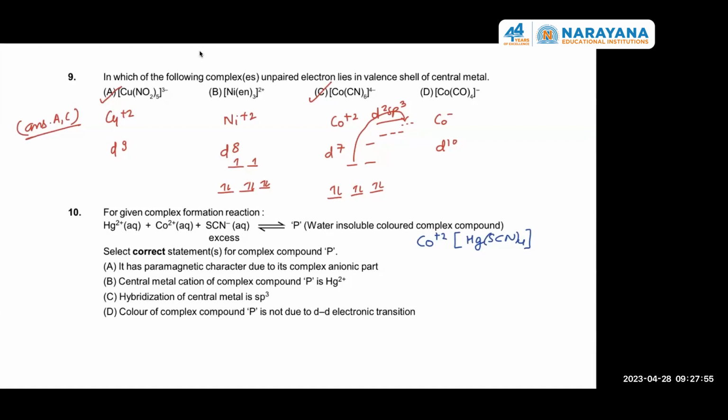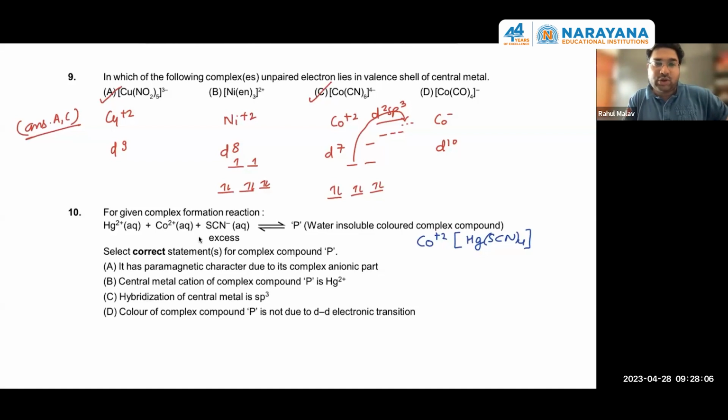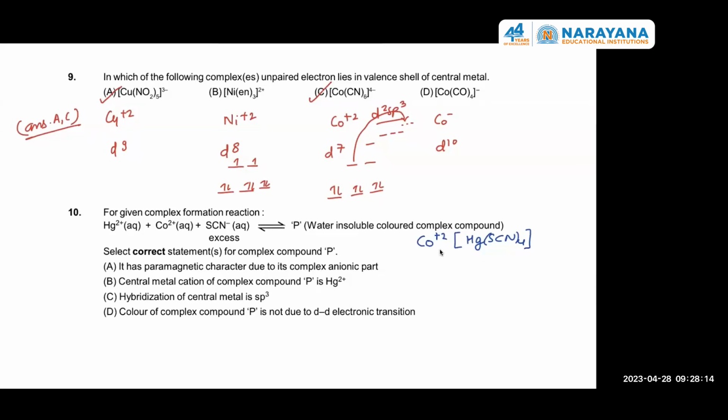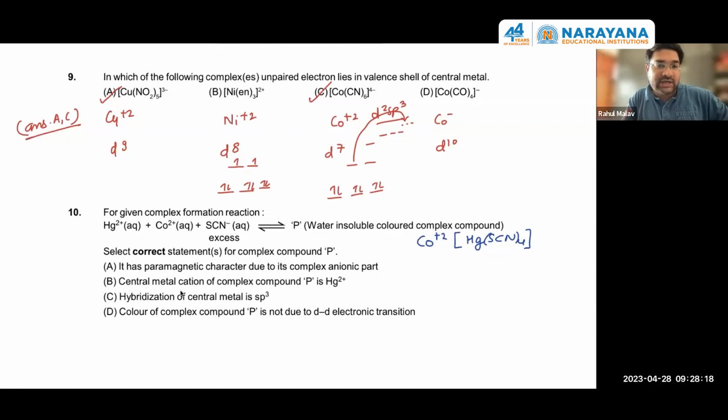Color isn't due to charge transfer. Color is actually because of that cobalt +2 ion, that is paramagnetic, having unpaired electrons. So color is due to cobalt +2. And B is also correct: the central metal cation for the complex compound is Hg+2. So the answer is B, C, D.